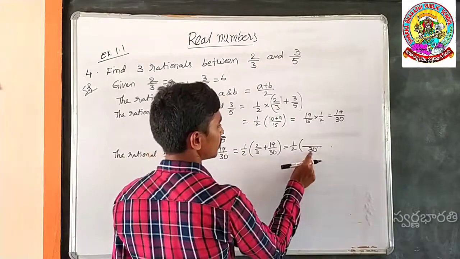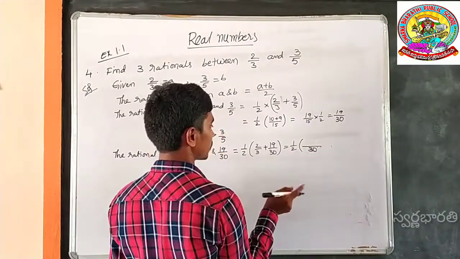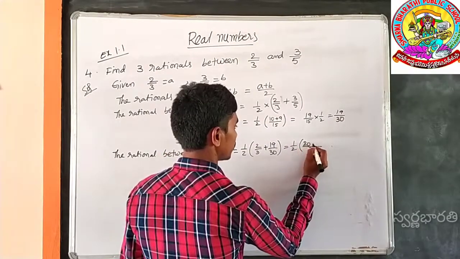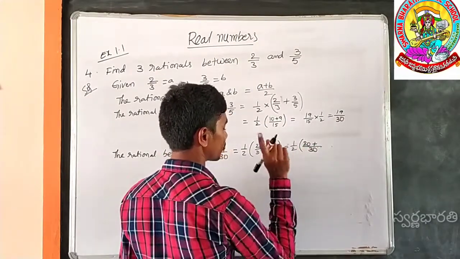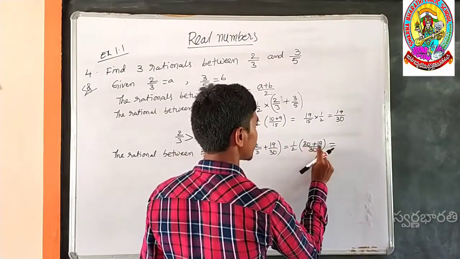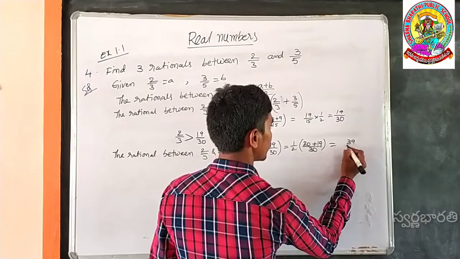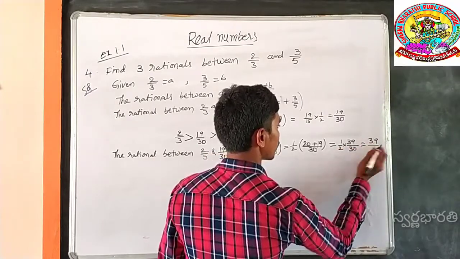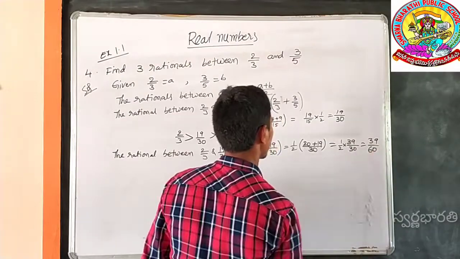In the third table, 30 cancels by 10 times, 10 2s are 20, plus 30 table, 30 cancels by 1 time, 1 19s are 19, which is equal to 20 plus 19, 39 by 30, 1 by 2, 39 by 2 30s are 60.